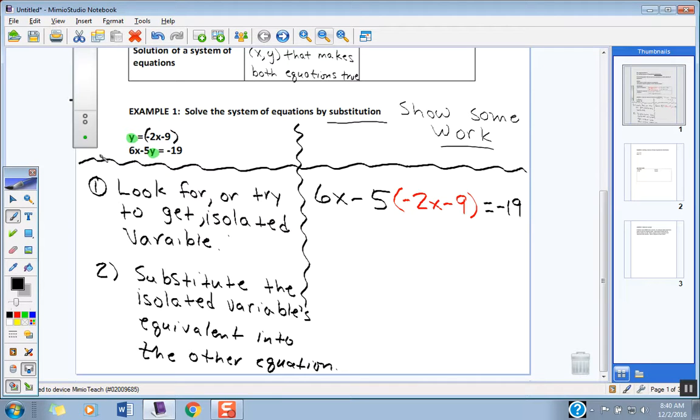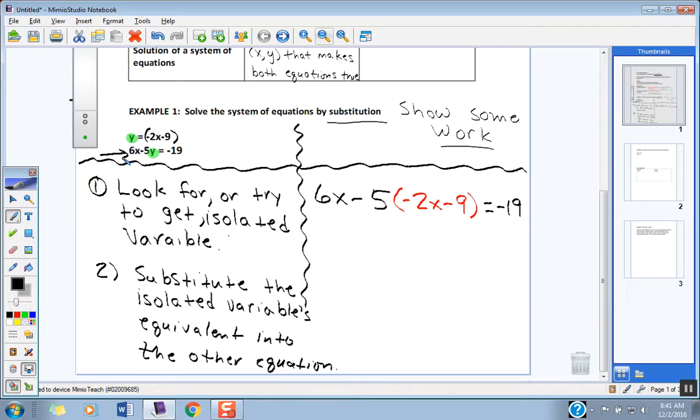In the original equation right up here, how many variables are in here? How many different variables, I guess I should say. There's an x and a y. Now by substituting, instead of having x and y down here, we just have the variable x in here. Those are like terms. We're going to be able to combine stuff and solve for one variable. Once you're able to solve for one variable, you can use that value to solve for the second one.